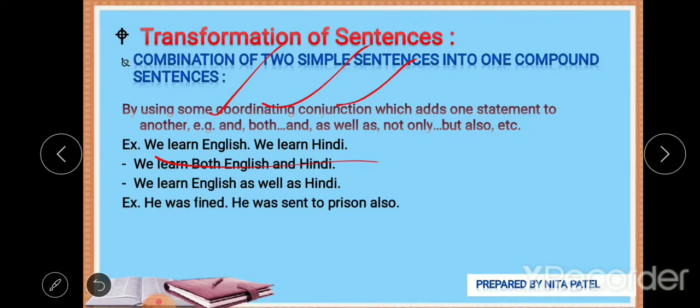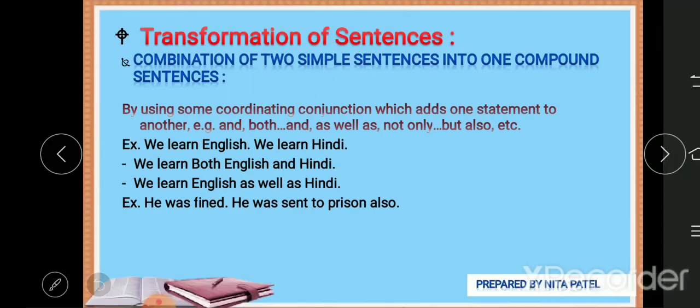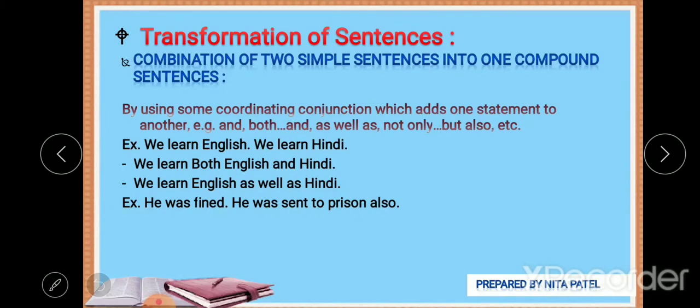Let's see one more example. He was fined. He was sent to prison also. So we can say that this one suits most: He was not only fined but also sent to the prison. By reading you will get which kind of conjunction you have to use.